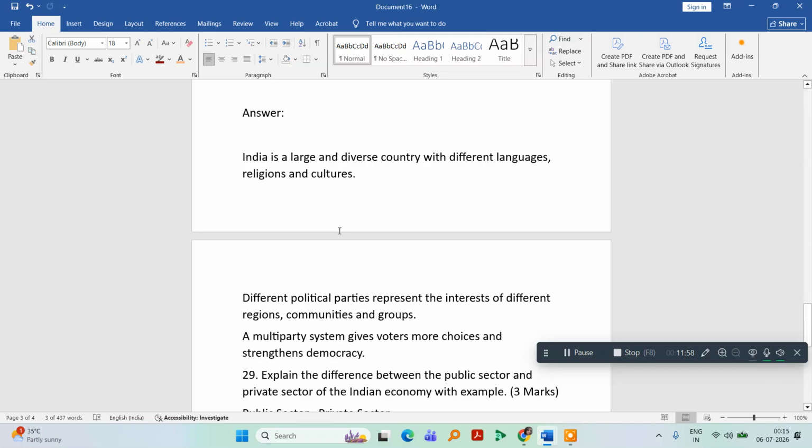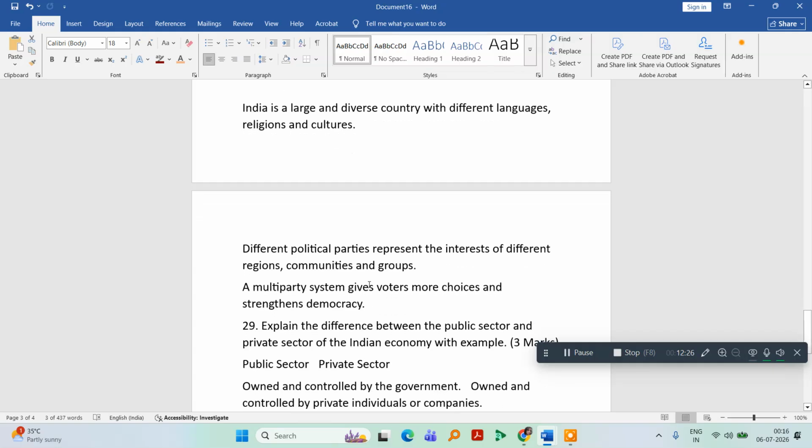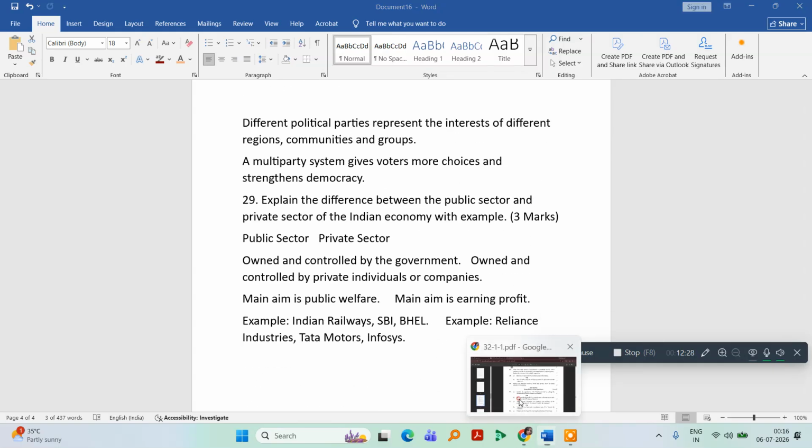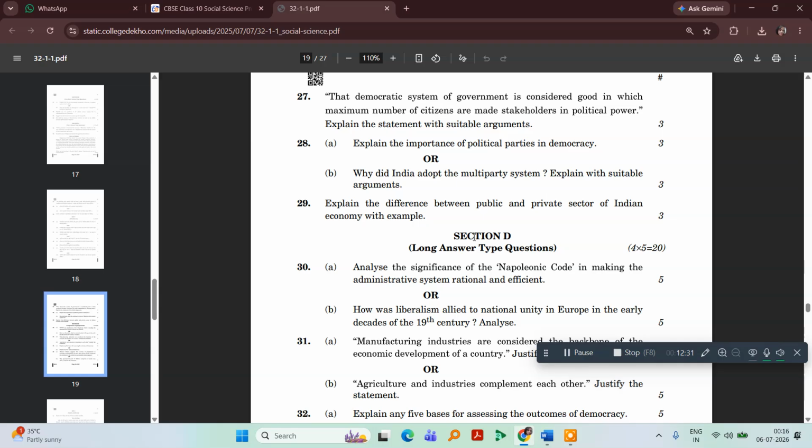Various political parties represent the interests of different regions, communities, and groups. Different political parties have their own ideologies. A multi-party system gives voters more choice. When there are so many parties, these parties can give choices to the voters. They can strengthen democracy and make it really strong.